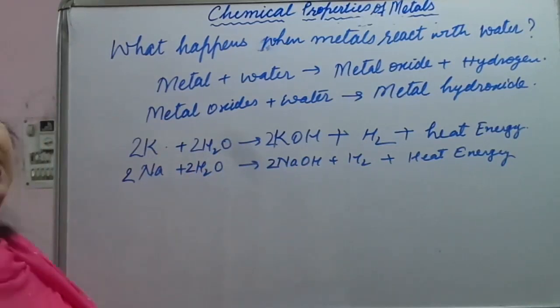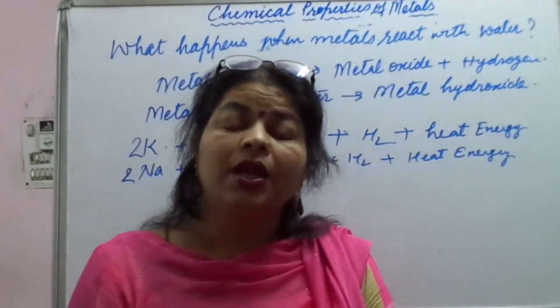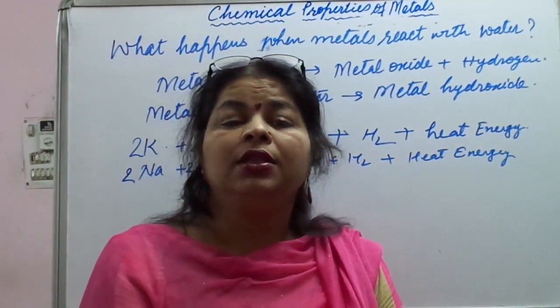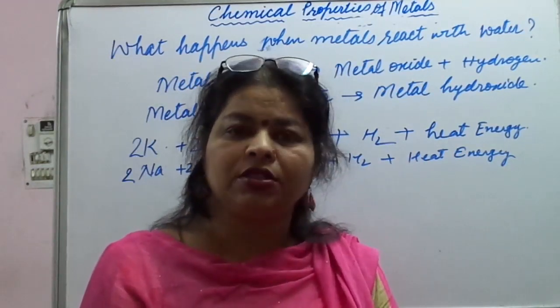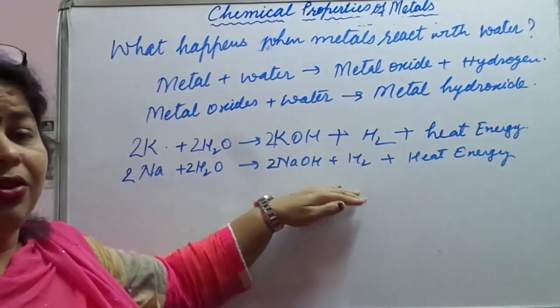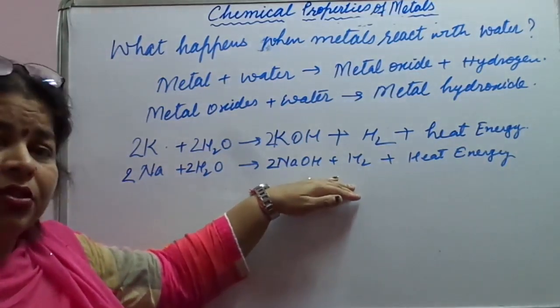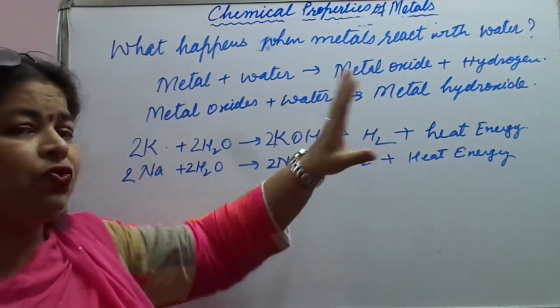Then next is the reaction of calcium with water. Now calcium shows a different behavior. The calcium reacts with water, but it is less violent. The potassium reaction is very highly vigorous, as soon as the water is put, the hydrogen evolved catches fire.